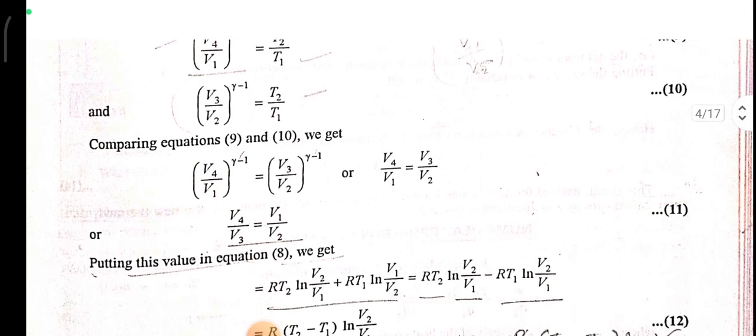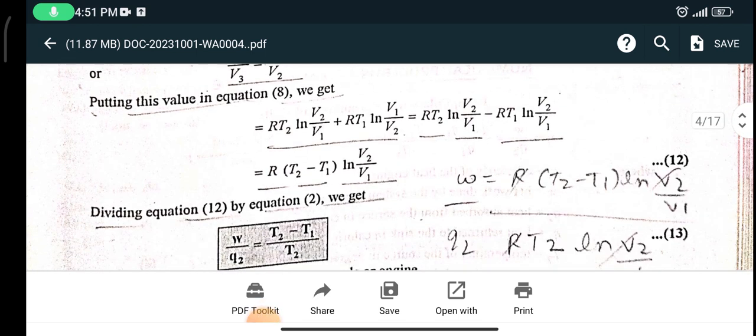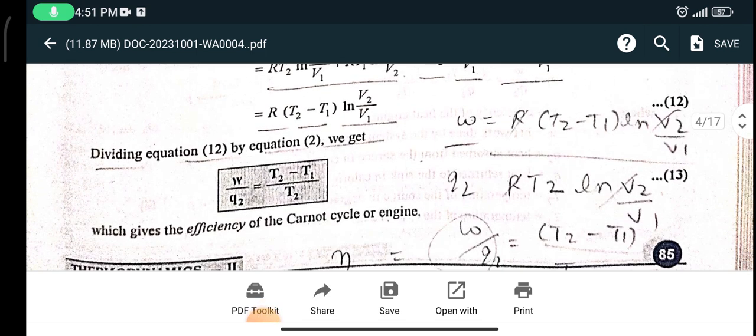Hence, comparing these two equations, we can say that (V4/V1)^(γ-1) is equal to (V3/V2)^(γ-1). From here, this can be concluded that V4/V3 is equal to V1/V2. Putting this value in equation 8, we can say W is equal to R(T2 - T1) ln(V2/V1).